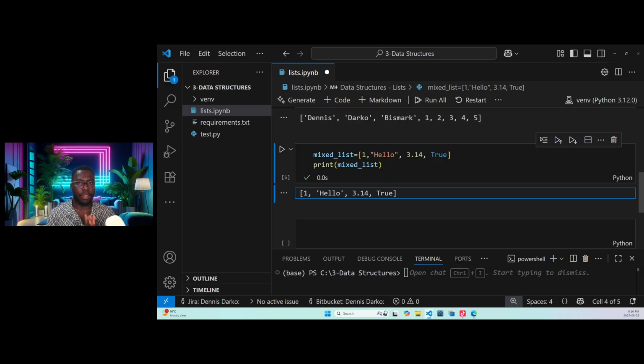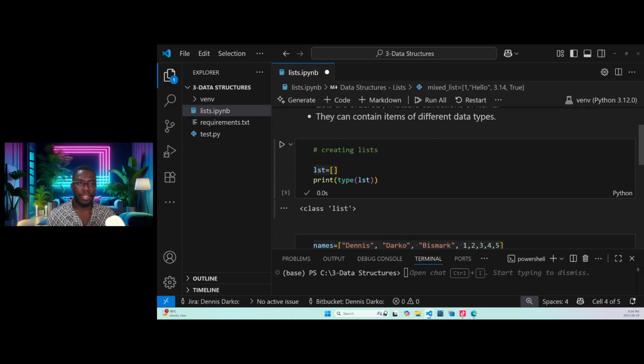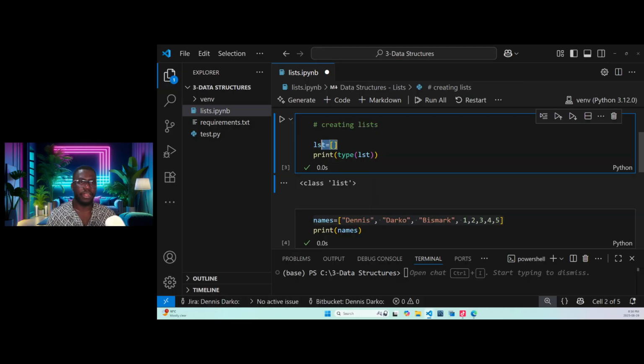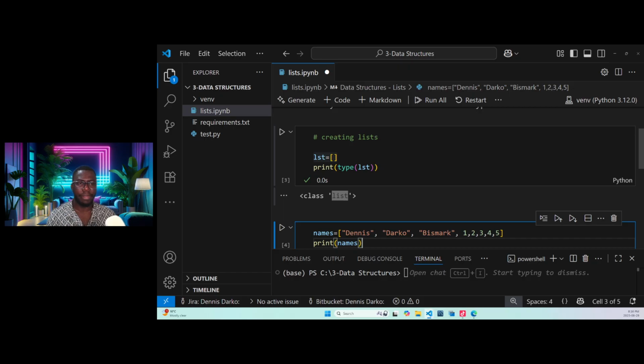Just get this concept clear before we move to the next session. Now, we have been creating lists, and first we created an empty list and wanted to understand its type, and Python tells us it's a list. Then we moved on to adding elements to the empty list.